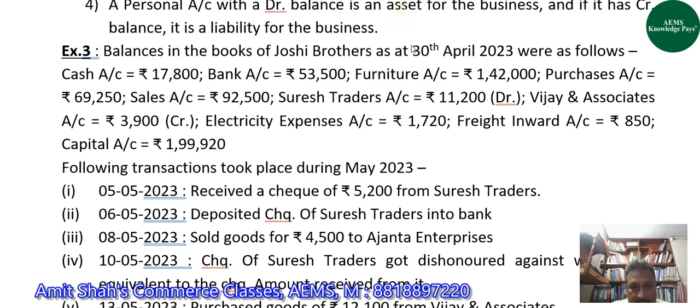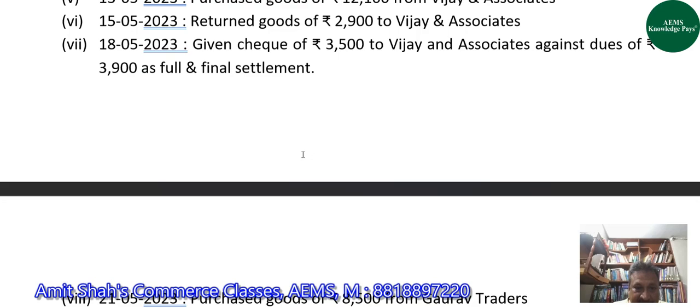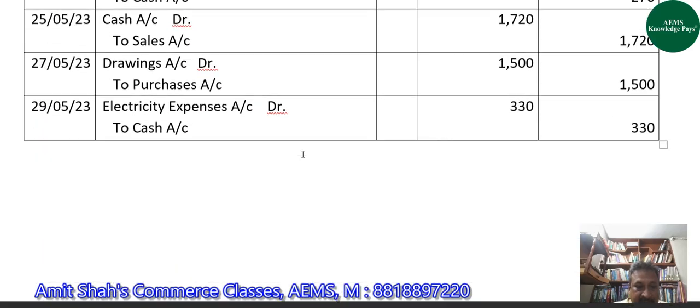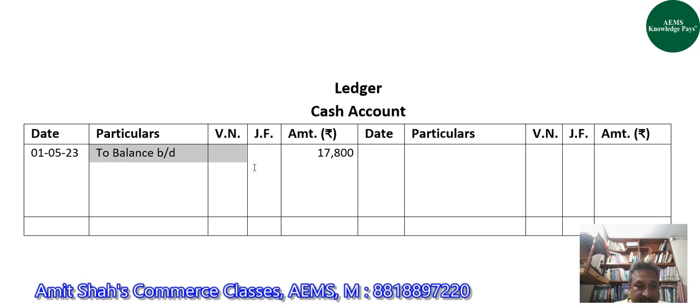No, sir. So guys, now I'm starting with the ledger. Here in the balances, the first balance that we have is of cash account. So I'm starting with cash account. Cash account always has debit balance, you know that, and that is why this 17,800 is a debit balance on 30th April, or on 1st May. अप्रैल के एंड में, मतलब मई के स्टार्टिंग में जो कैश का बैलेंस है और बाकी सब अकाउंट्स का बैलेंस है, हमको यहाँ दिया हुआ है। कैश का क्योंकि हमेशा डेबिट बैलेंस होता है, इसलिए हम उसको डेबिट साइड में फर्स्ट में मैंने यहाँ पे लिख दिया है 17,800 with to balance brought down on 1st May.